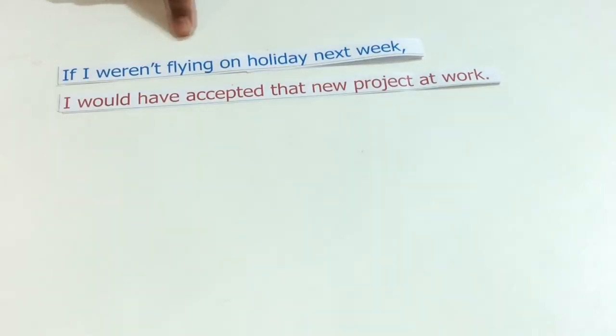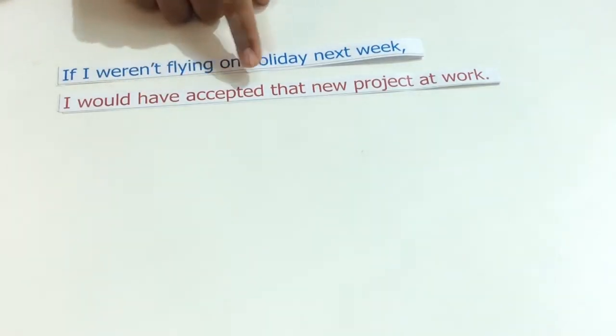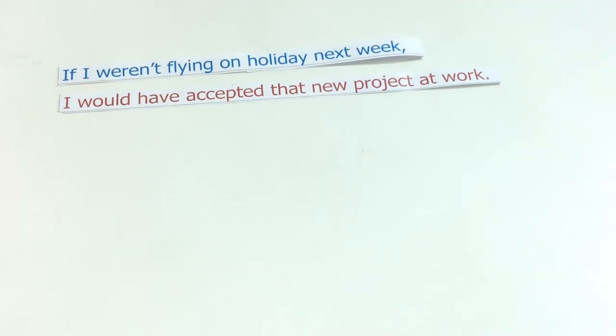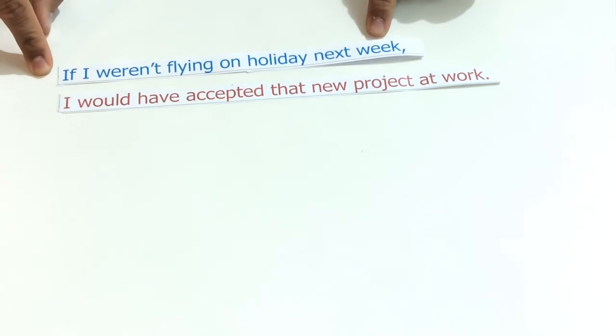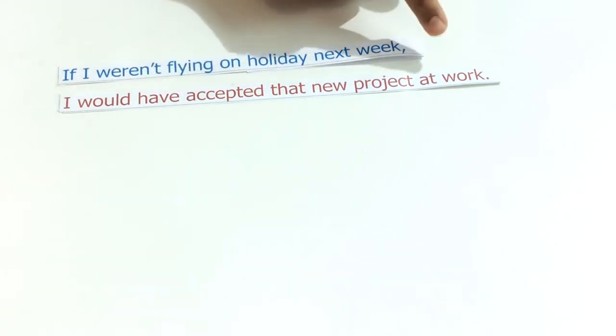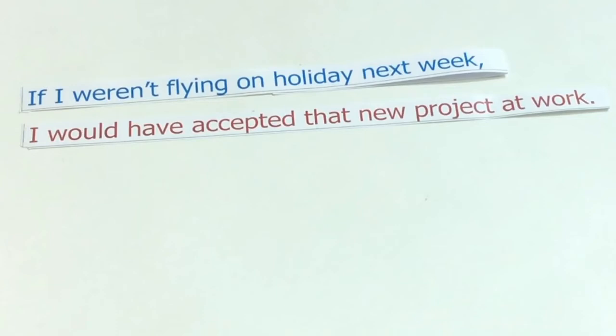If I weren't flying on holiday next week, I would have accepted that new project at work. Here we have a present second, although it's actually future, with a past third result. This means that the person couldn't accept the project at work because they knew that they would be flying in the future. Okay guys, did you get it?